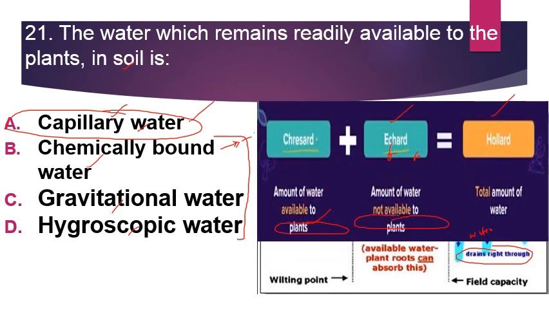In addition to this, we use some other terms for this. The amount of water which is available for the plants is known as chresard. And the water which is not available for the plant is called echard, and both chresard and echard form the holard, which is the total amount of water which is present in the soil.